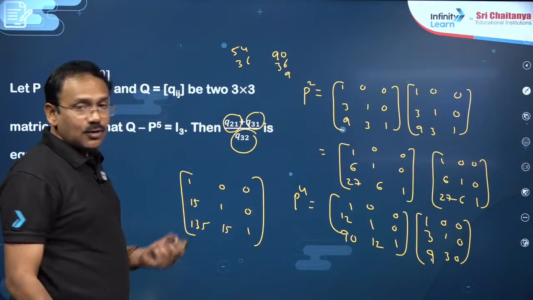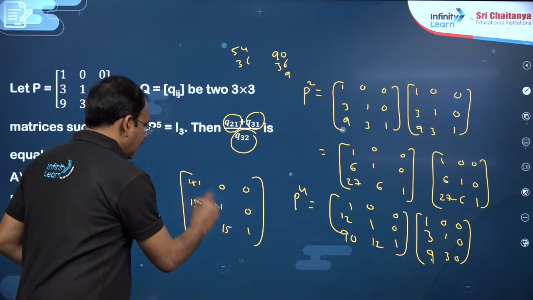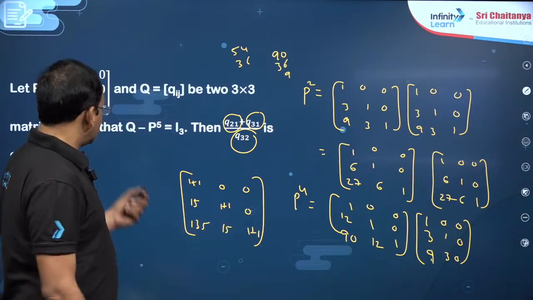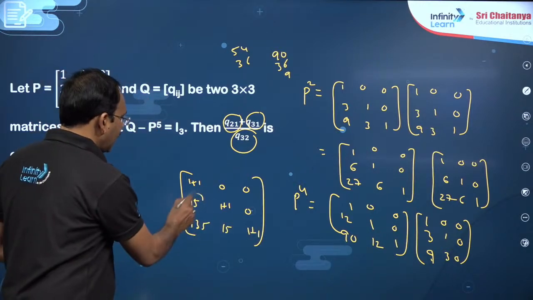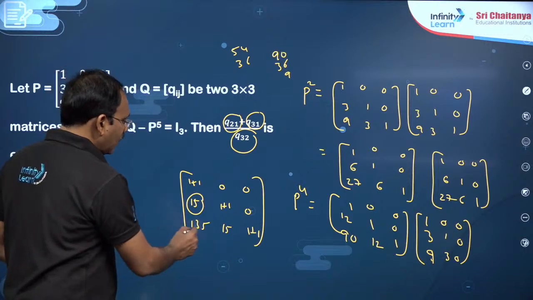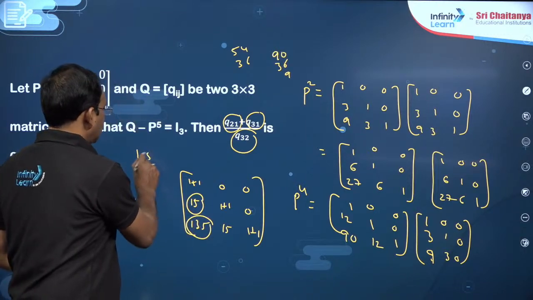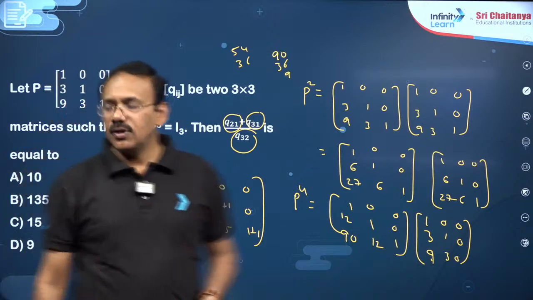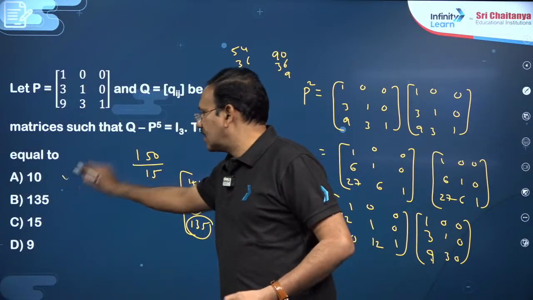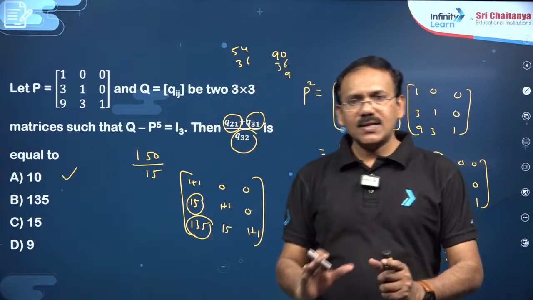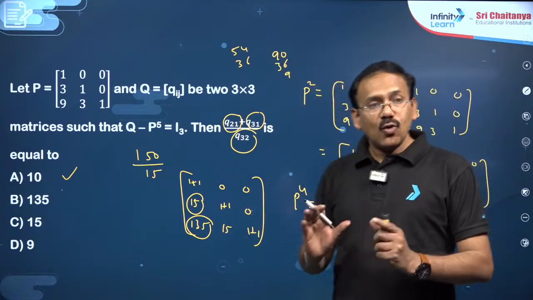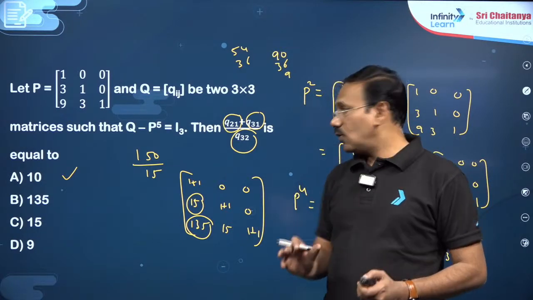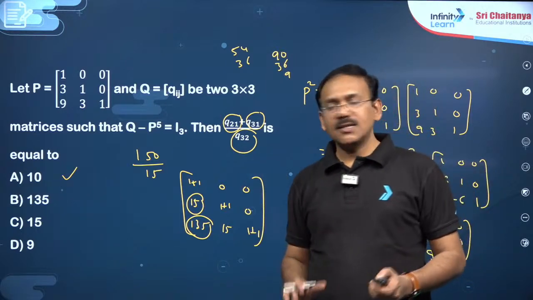Now when it is added to I, here plus 1, here plus 1, here plus 1 takes place. That's it. Now this is the Q element, the 2 1 element is 15, the 3 1 element is 135, which is 150, by the 3 2 element, 15. So you are going to get 10, my dear friends. That's all. So this is all based on observation. If you don't have that observation, the problem becomes very lengthy, dear students.